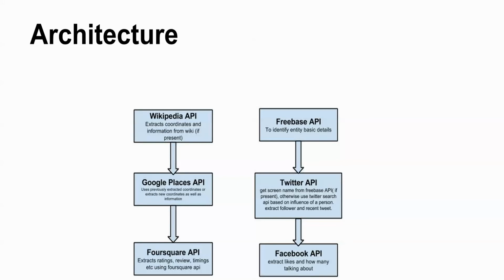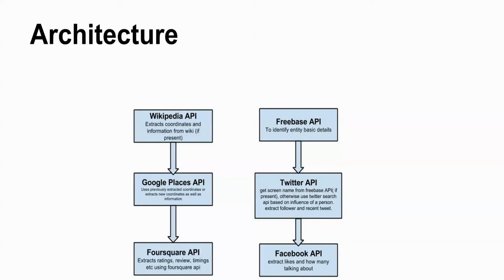This is the architecture. For places, we have used Wikipedia API and Google Places API to get the coordinates, which we pass to the Foursquare API, which extracts the ratings, reviews, timings, and many other pieces of information for the required places. In the People API, we identify various basic entity details using Freebase API,